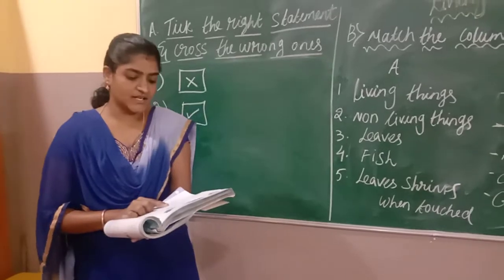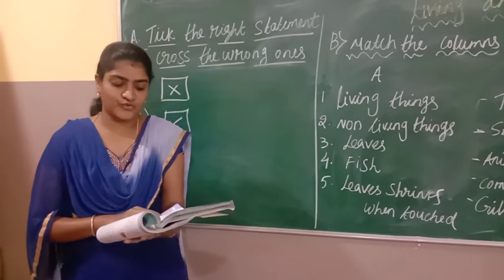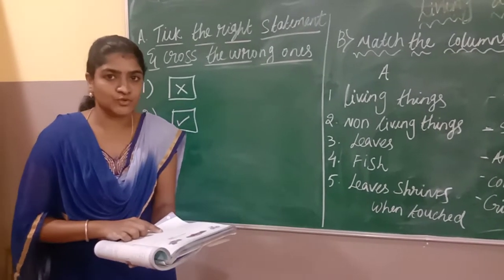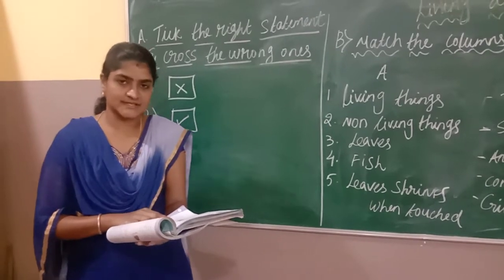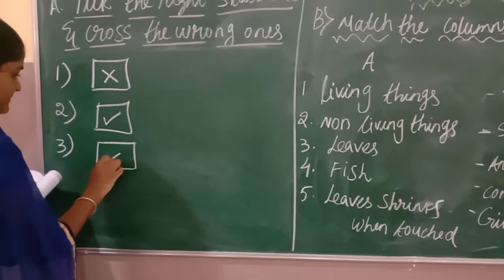And the next, third one: plants cannot make their own food. No, this statement is false because plants can make their own food. The process is called photosynthesis. So the statement is false.